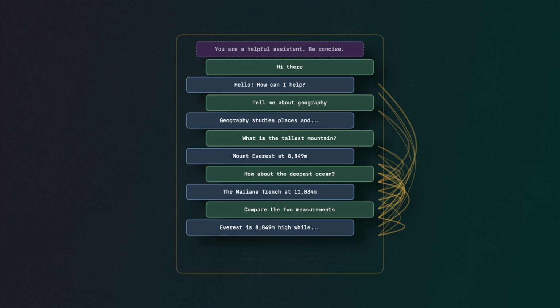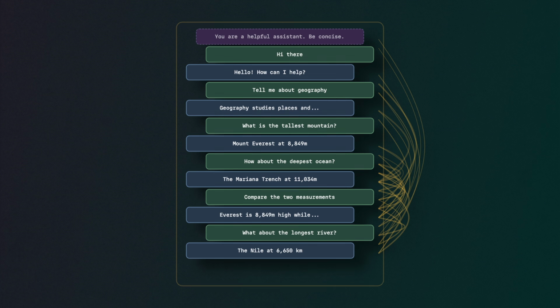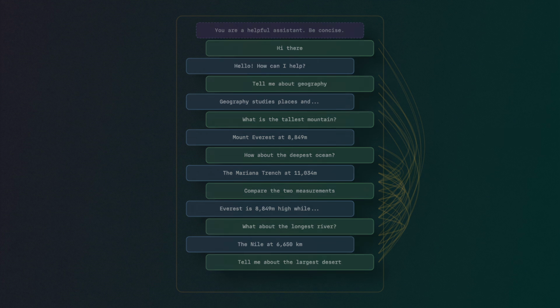So it might ignore previous instructions because maybe later messages have more weight in the overall attention of your chat history. Now, at this point, we really have the full picture.